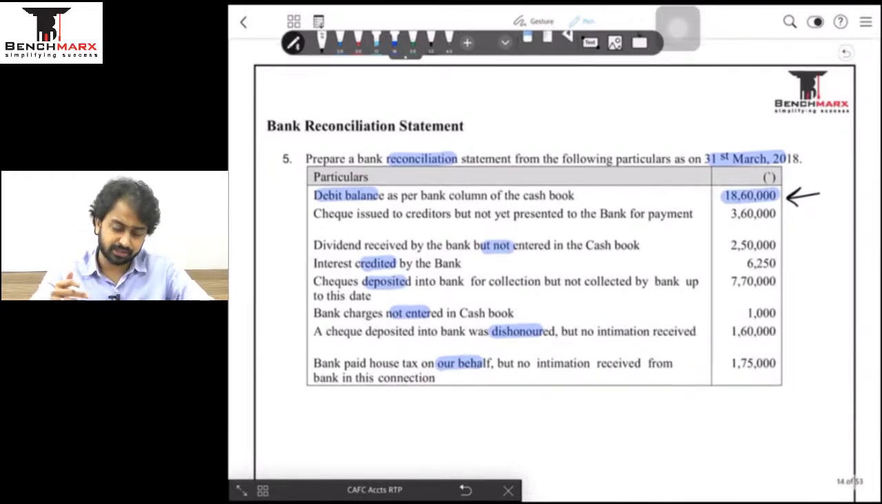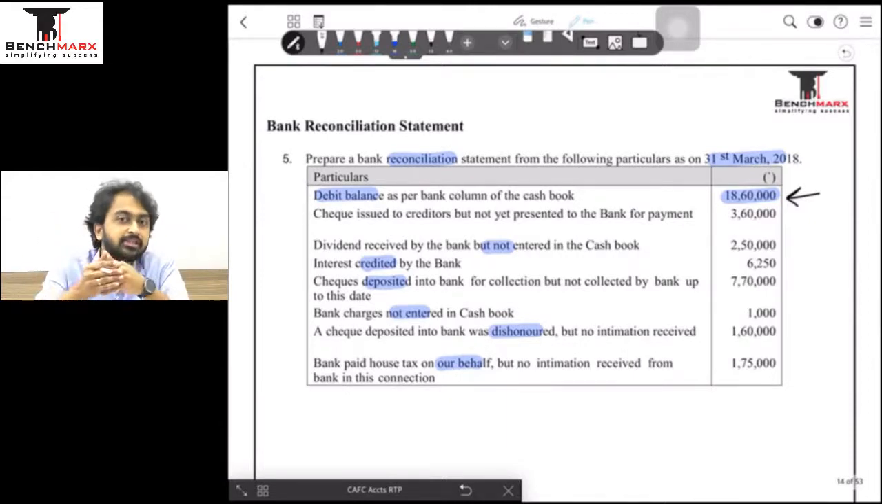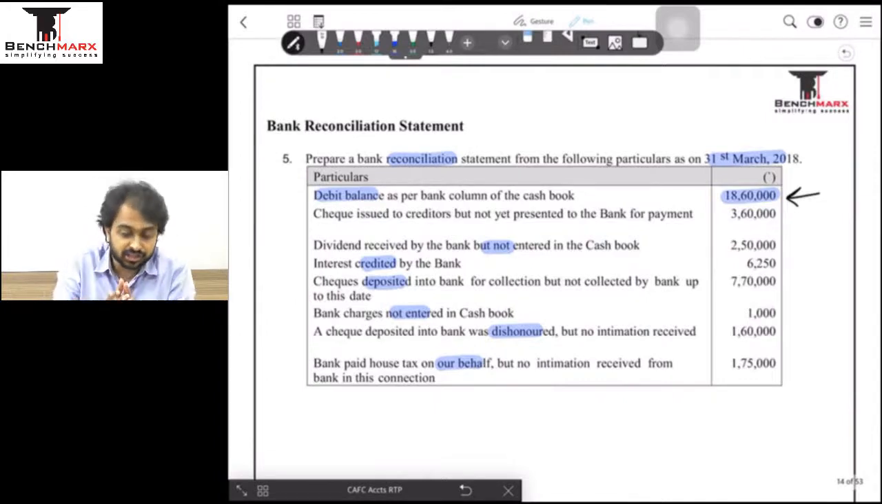Okay, now let us go step by step. Checks issued to creditors but not presented. When a check is issued to a creditor, I draw a check and give it to the creditor. The minute I draw a check, my accountant has to be informed that the check has been issued. When I make the payment, I will tell the accountant to credit the bank account because this is going to be a cash outflow. So in my books of accounts I have reduced my balance because the payment has been made. When a payment is made, my balance comes down.